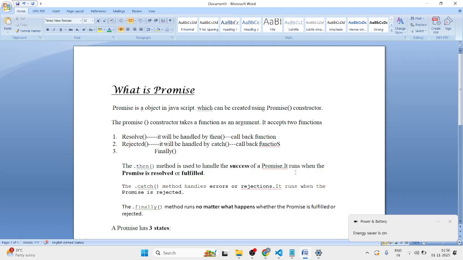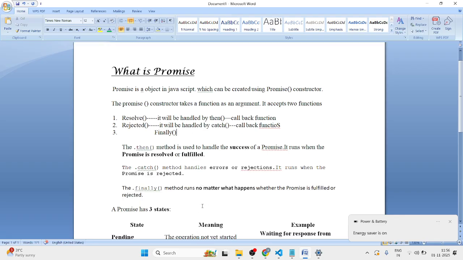So we understood what a promise is and what the states of a promise are. As you can see, it's written over there. The then method, a method is also a function, right? So then is a callback function which is used to handle the success of a promise. It runs when the promise is resolved or fulfilled, whereas the catch block will execute in case of rejection. It runs when the promise is rejected, and the finally method runs no matter what happens to the promise, whether it's fulfilled or rejected. With this knowledge, we'll create a simple program.